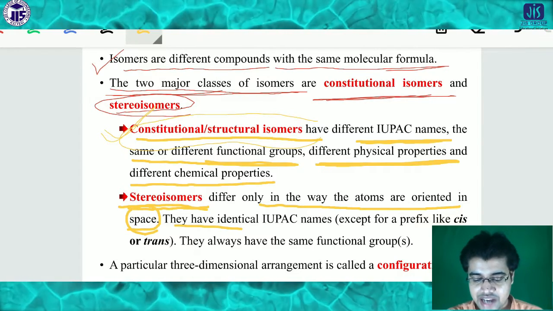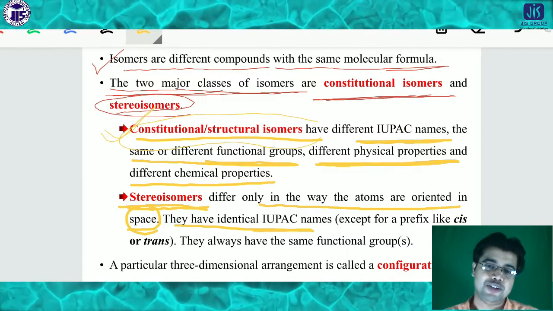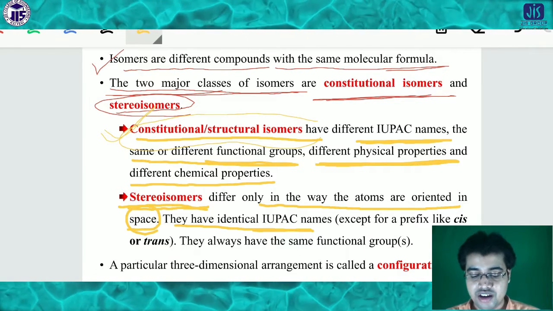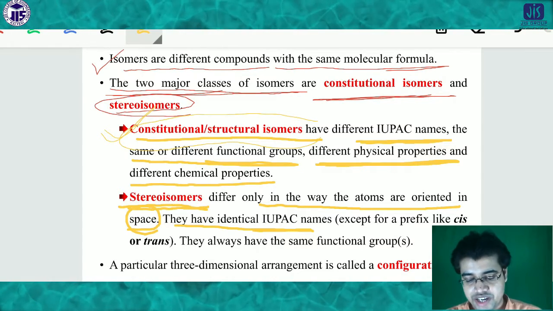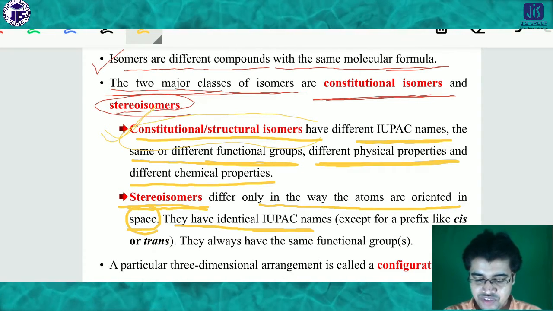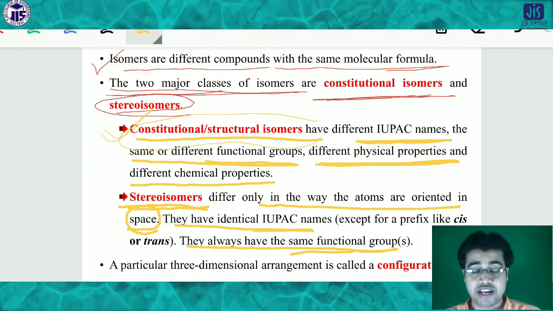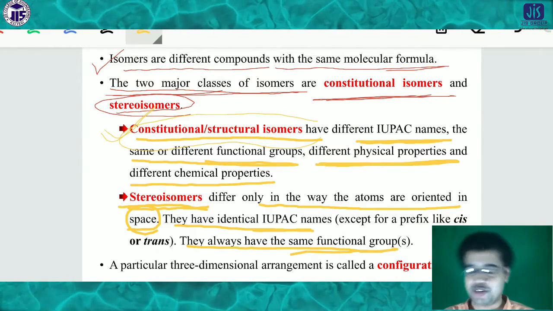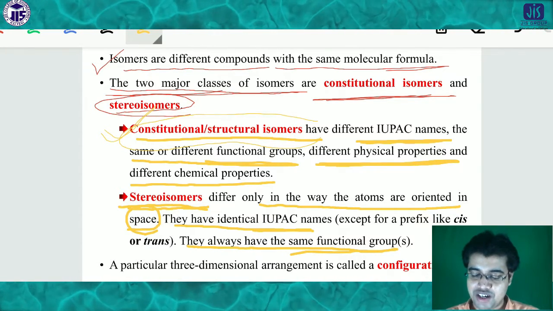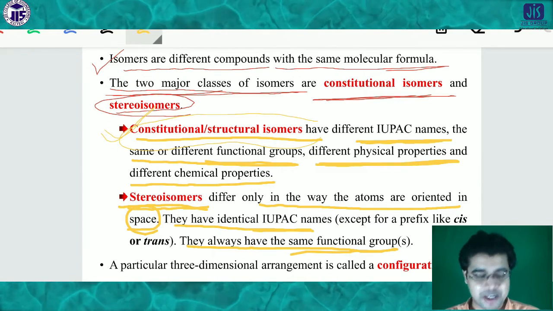They have identical IUPAC names. This is the difference between the constitutional isomer and the stereoisomer: in the case of stereoisomers they have identical IUPAC names, except cis or trans like this, but they always have the same functional groups. Not like the constitutional isomer, where it may vary, stereoisomers always have the same functional groups. This you also have to keep in mind.